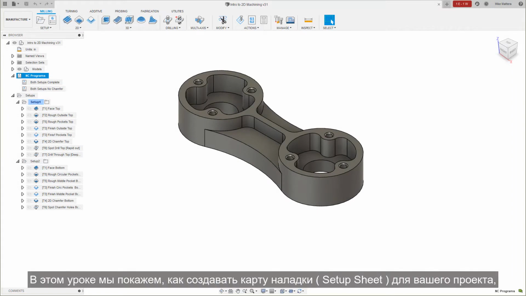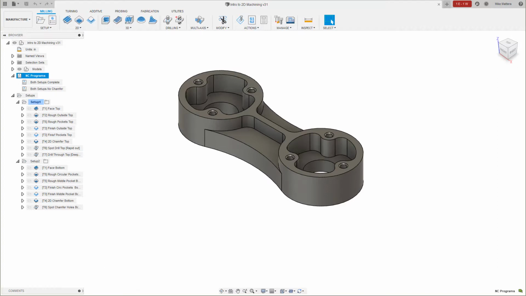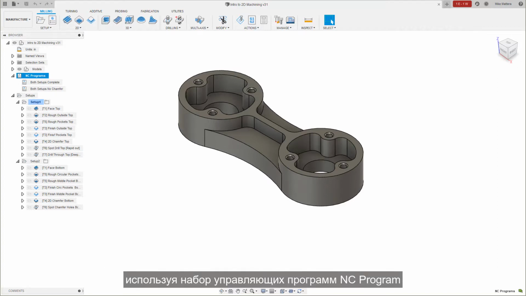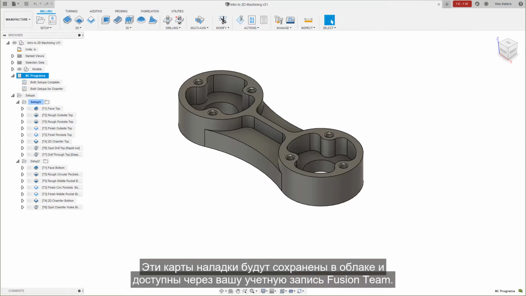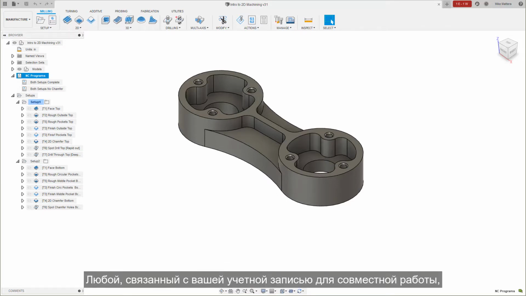In this lesson, we are going to show you how to create a setup sheet for your project using an NC program operation. These setup sheets will be saved to the cloud and accessed through your Fusion team account. Anyone associated with your team account will be able to view or comment on the setup sheet.